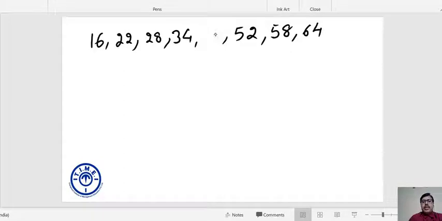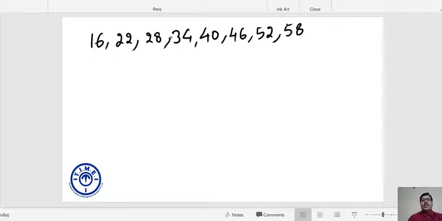Some minor calculation error earlier, so let us take the numbers as 16, 22, 28, 34, 40, 46, 52, 58. That is 8 numbers. We want to calculate the average of these 8 numbers. Can we calculate the average with the help of only the first term and last term? Yes, the answer is yes. And the concept is very simple.